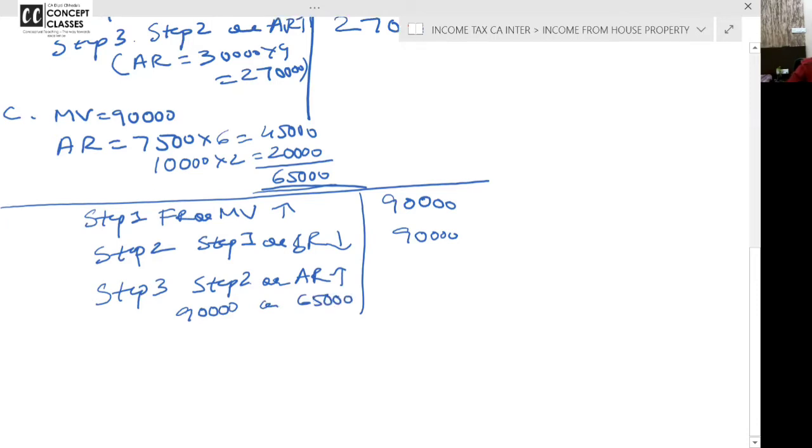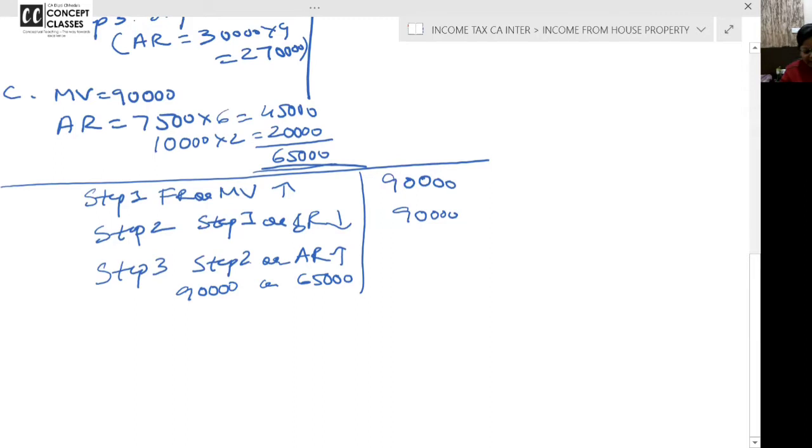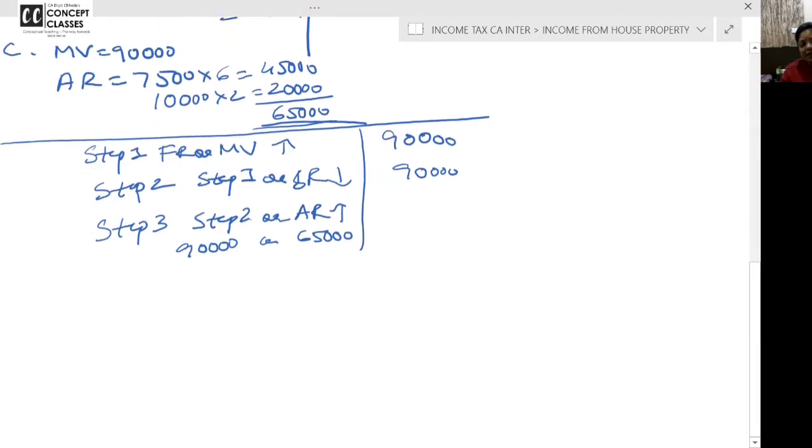So now there is a googly. Can you all put your pens down and listen? Something twist and turn you are doing now. That dialogue, kuch to gadbad hai, so we are doing now. Listen. First you look at the screen and make yourself very clear that you have followed. Then I'll give you time to copy. Step 2 or actual rent, whichever is higher. So high, low, high, man. Take 90,000 and finish. Done. But